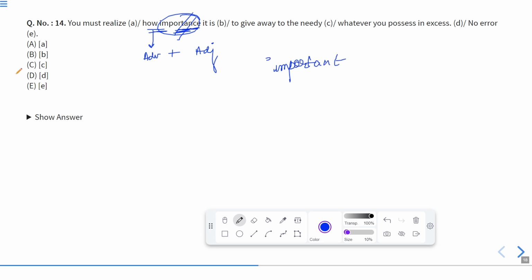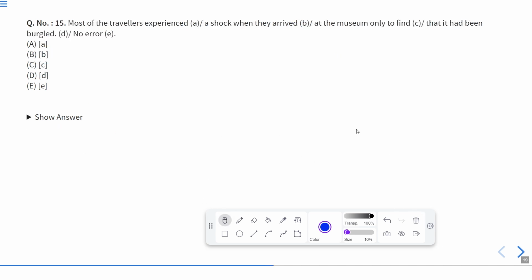Okay, so according to this, part B contains the error, so the answer is B. Okay, now let us move to the next one, that is question number 15.